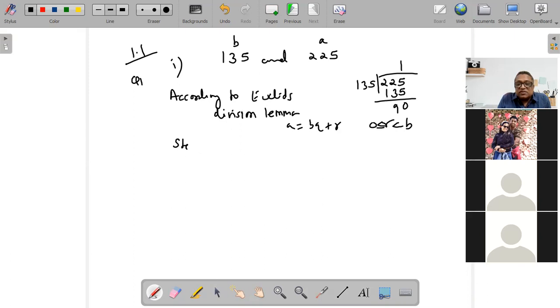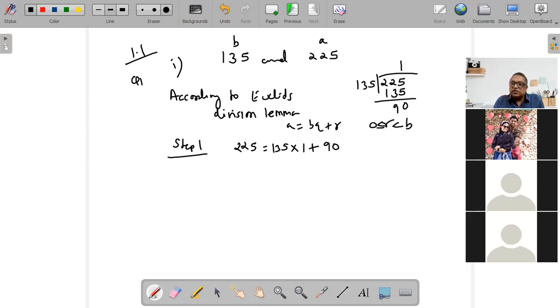So we need to write this in steps. So step 1 kya hoga? What is your A? A is your dividend. So that becomes 225. Okay, is equal to divisor, that's 135, into quotient is 1 and remainder is 90. Have you understood the first step? Dividend is divisor into quotient plus remainder. So 225 is 135 into 1 plus 90. So ये हो गया आपका step 1.